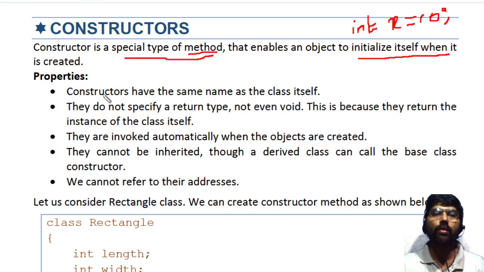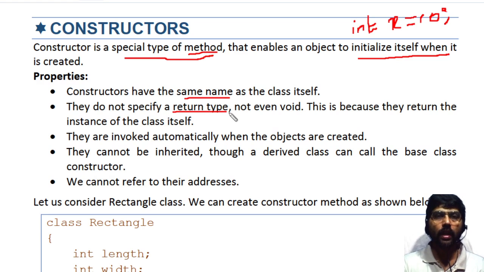These constructors have some properties. We can easily identify the constructor in a class because the constructor has the same name as the class name. Second, they do not specify a return type.